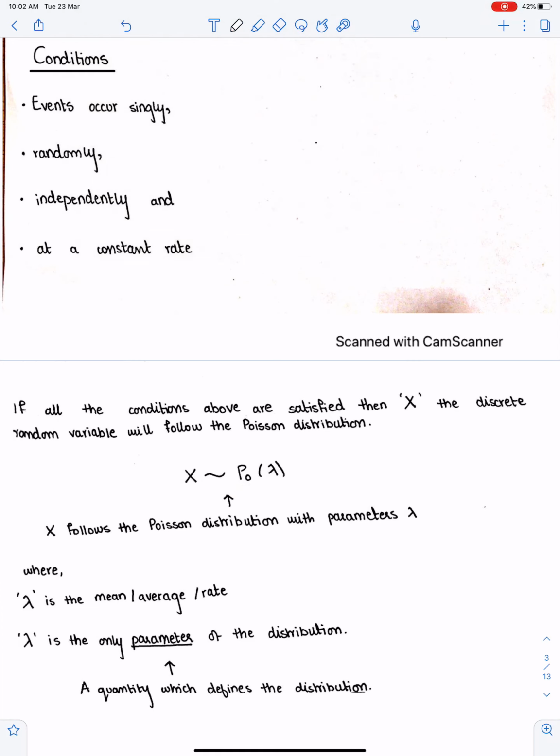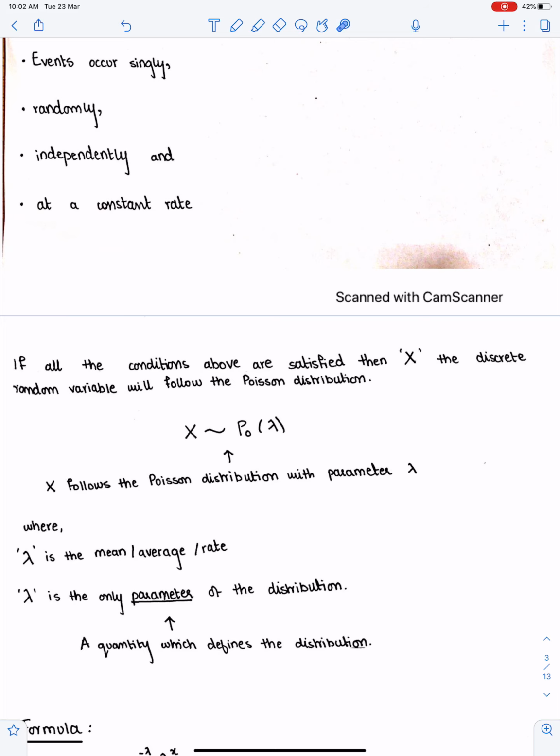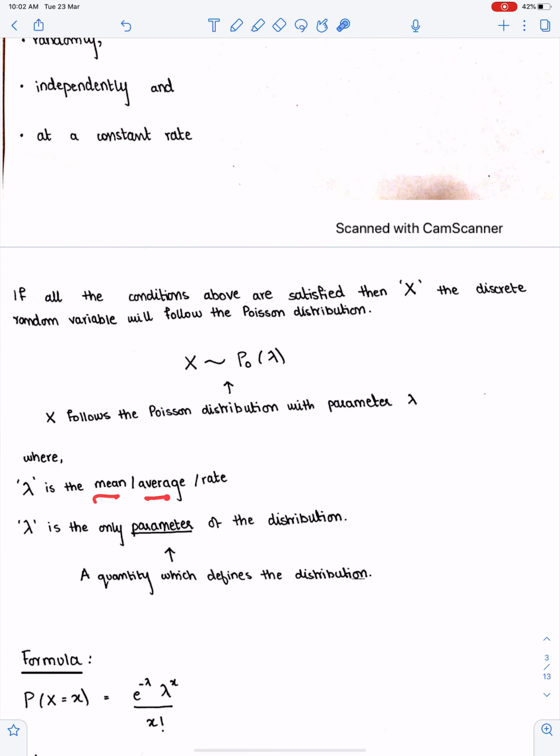There is just one parameter of the distribution, which is lambda. In binomial, we have two parameters, n and p. Lambda is known as the mean or average or rate. Parameter means a quantity which defines the distribution. Lambda defines the Poisson model.